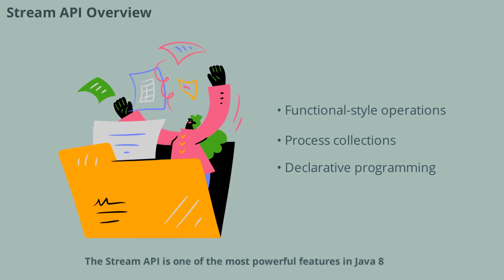The Stream API is one of the most powerful features in Java 8, enabling functional-style operations on collections. Streams allow you to process data declaratively, using methods like filter, map, reduce, and forEach. Understanding how to use streams effectively is essential for writing modern Java code, and interviewers often test your ability to solve problems using the Stream API.